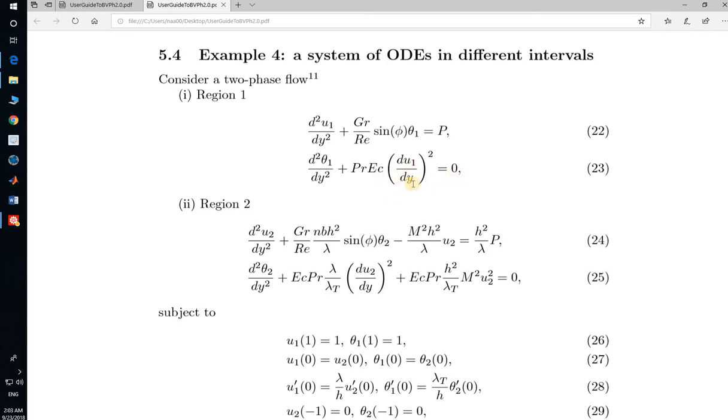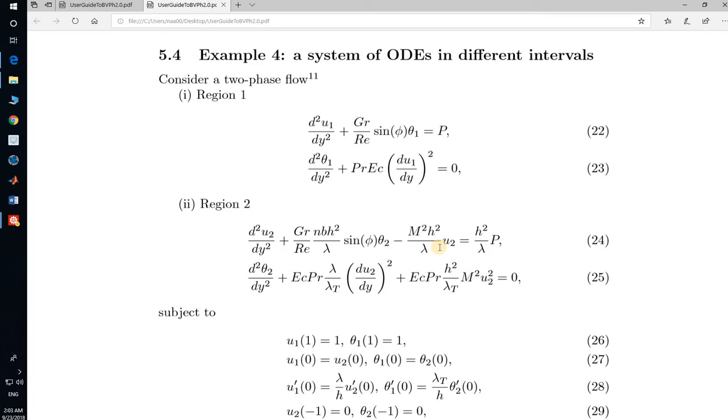all of these questions. If we want to solve any problem which has four coupled equations with the help of bvph2, you can see here that there are two regions of flow. The first one has two differential equations, both second order differential equations, and region 2 also involves two second order differential equations.